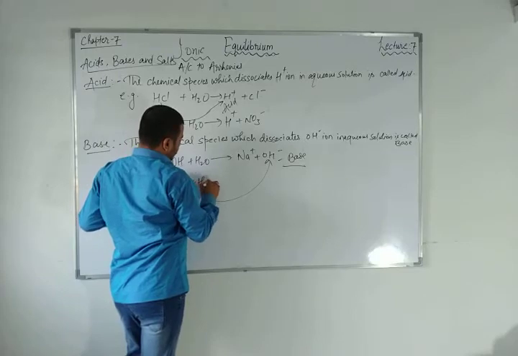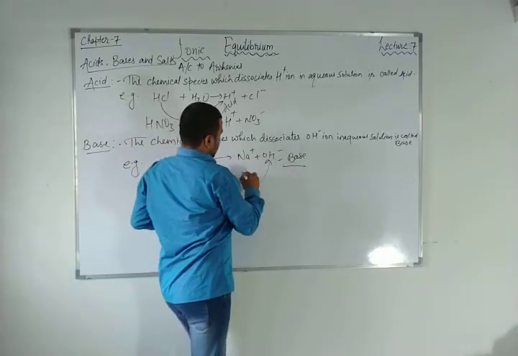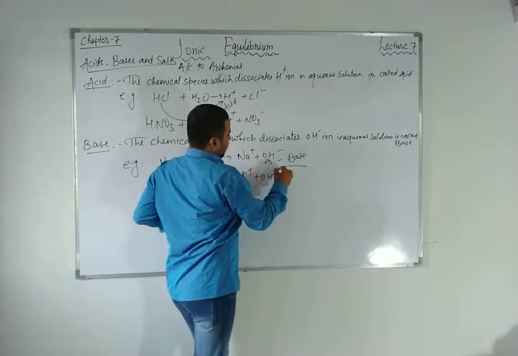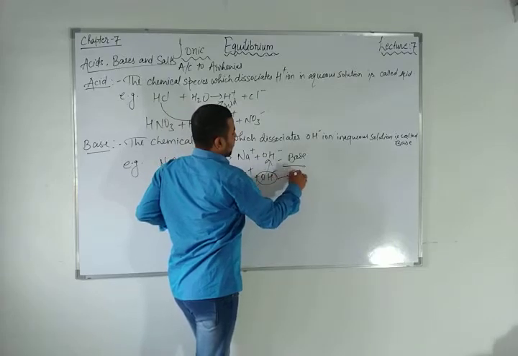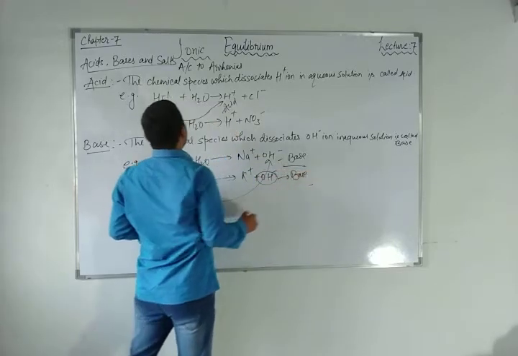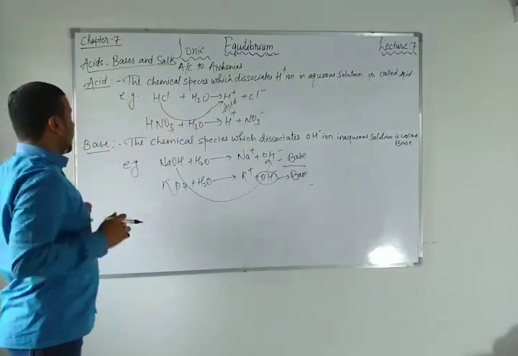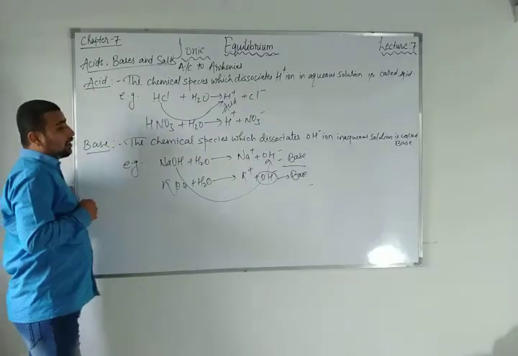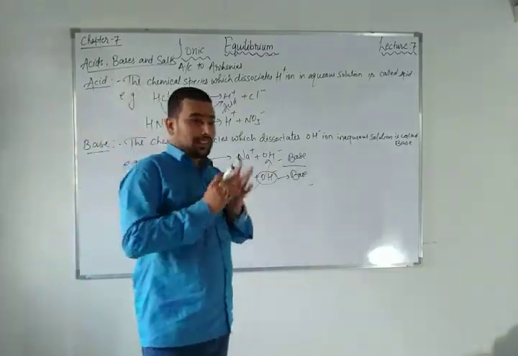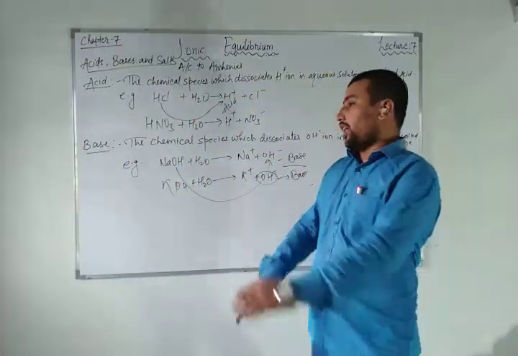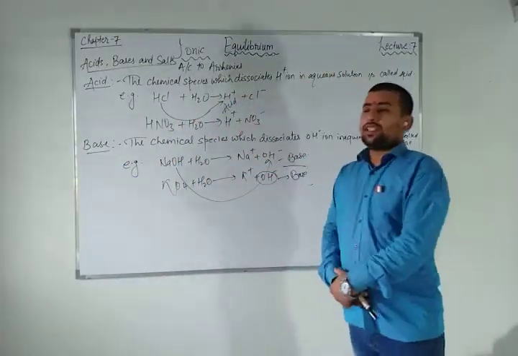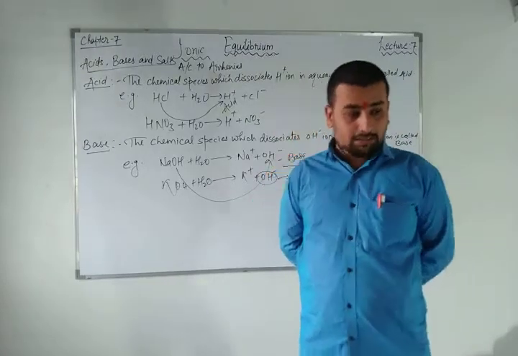If you mix this KOH into the aqueous solution, it gives K plus and OH minus. Since it is giving OH minus, that's why it is a base. So Arrhenius has given a concept that when compounds dissociate into ions, especially H plus ion and OH minus, then you can say that this is acid and this is base.